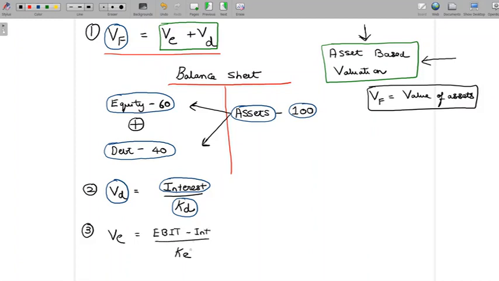So let's again first link this with the discussion that we have had about equity in the cost of equity lecture earlier as a part of the cost of capital lectures. Now we understand that the price of a share or the value of a share is the present value of all the cash flows or the earnings associated with one share. Now if you recollect the dividend model, what did the dividend model do? It discounted all the future dividends associated with one share to present value, and that is what we called the value of a share.